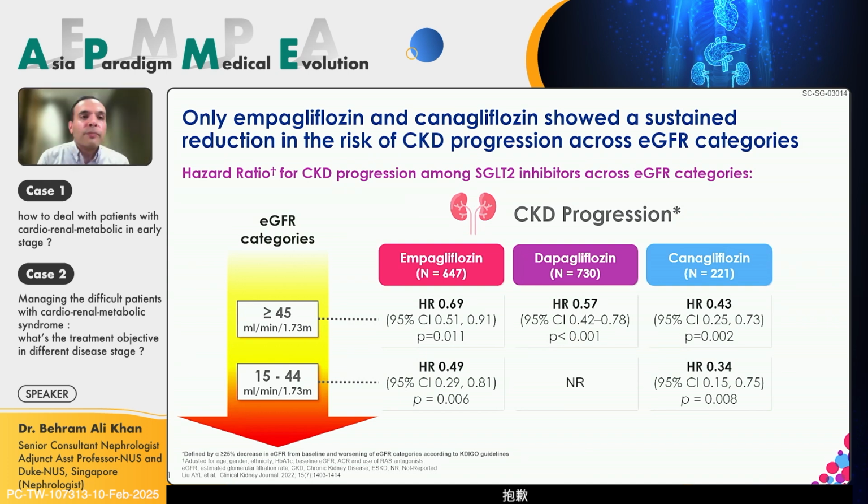Sorry about that. So this slide basically shows that, again, empagliflozin had the most significant effect on CKD progression, irrespective of the GFR categories as well. So it gives a very good message to our primary care colleagues who will see patients who are usually above GFRs of 45 to be able to initiate empagliflozin or canagliflozin earlier on in the patient's journey in the cardiorenal metabolic disease management to reduce the progression of chronic kidney disease, and that brings the maximum amount of benefit to these patients.